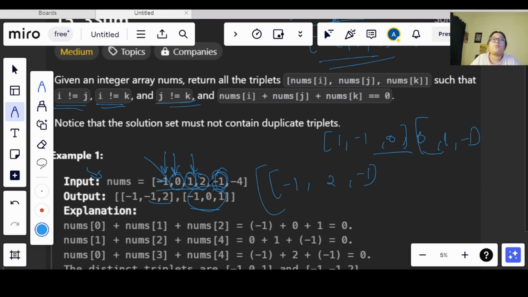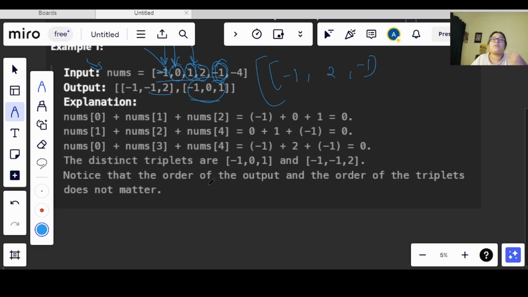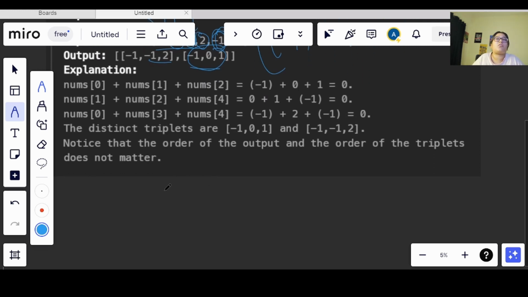Now the first thing that will come to our mind, which will be the brute force approach, is this: we have the condition specified that we cannot repeat the same indexes. So let's say I am starting a loop from the ith index and I have another iteration, let's say it is j, which will start from i plus 1 or some index which is not equal to i. In the same way, k will start from j plus 1 or any index that is not equal to i and not equal to j, right?